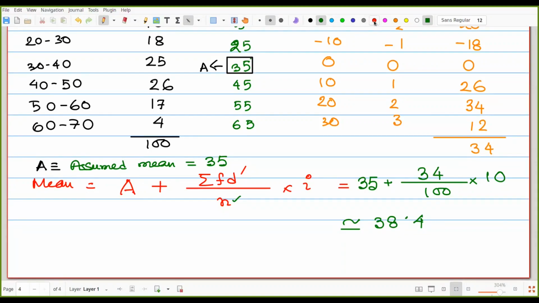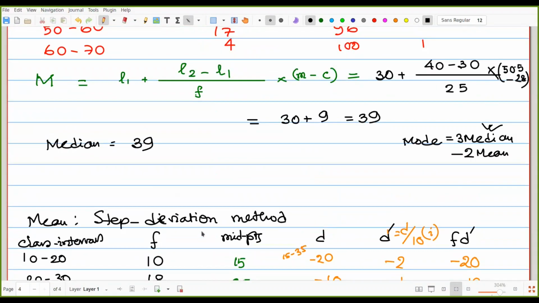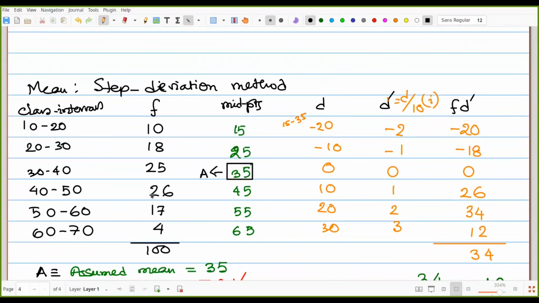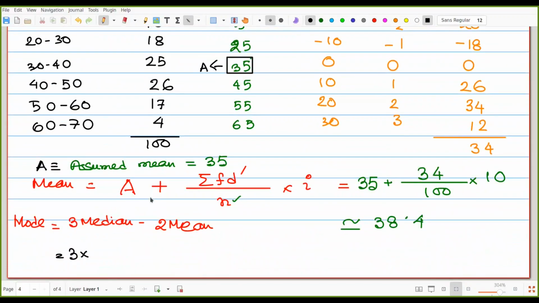So which one is our mode? Finally, mode is equal to 3 median minus 2 mean. That means 3 into, already we have found out the median as 39.